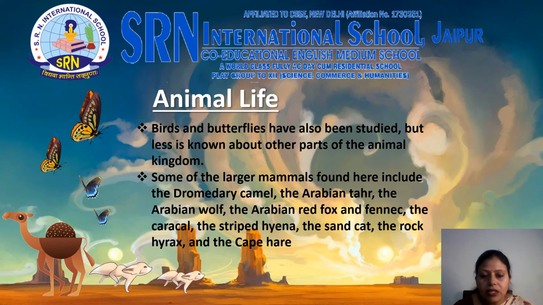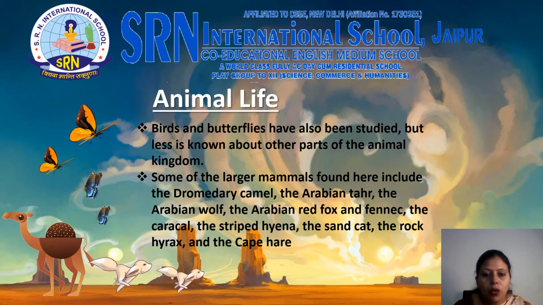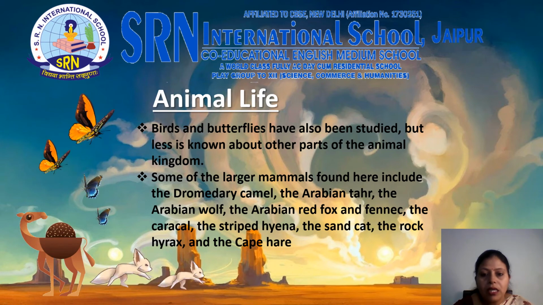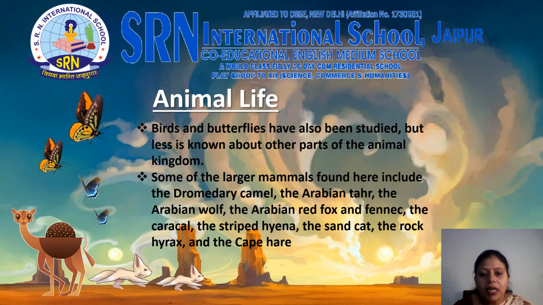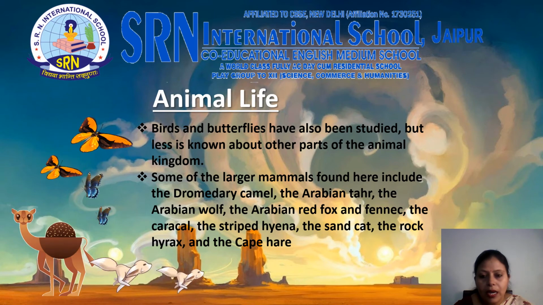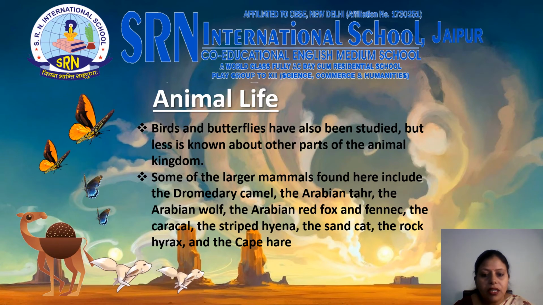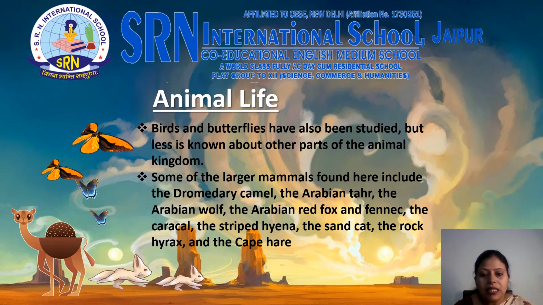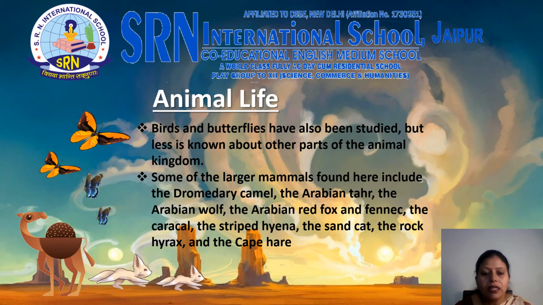Some of the larger mammals found here include the dromedary camel, the Arabian tahr, the Arabian wolf, the Arabian red fox, and fennec, the caracal, the striped hyena, the sandcat, the rock hyrax, and the Cape hare.